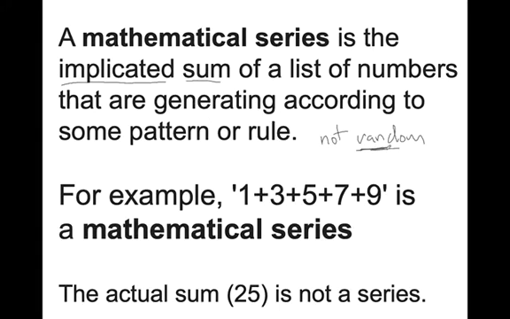There's a pattern. For example, this one's pretty easy to see. We have the numbers 1, 3, 5, 7, and 9. Before, we used to list them as 1, 3, 5, 7, 9. That's a sequence. Now, as soon as we put pluses in between, that turns it into a series. Now, the actual sum of this series is 25. It's important to realize that the actual sum is not classified as a series. The series is the implied sum. It's just writing it out like this.